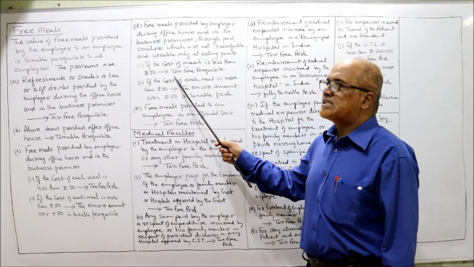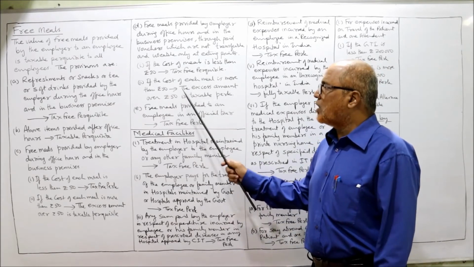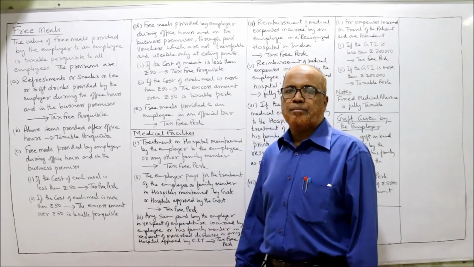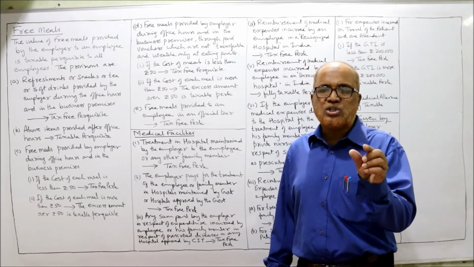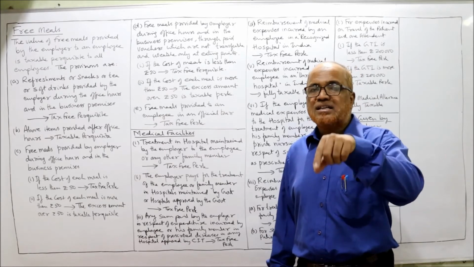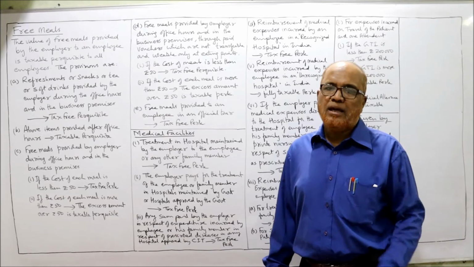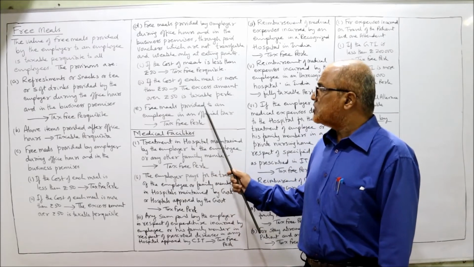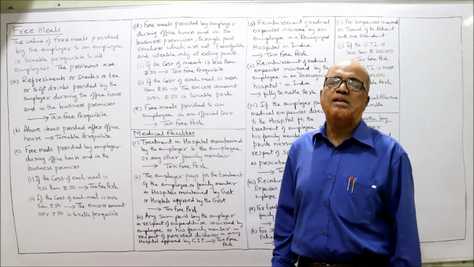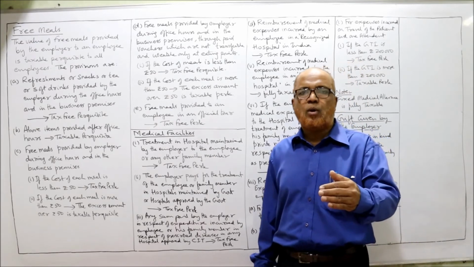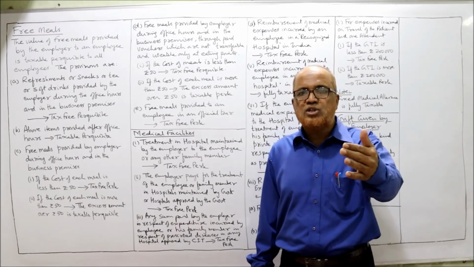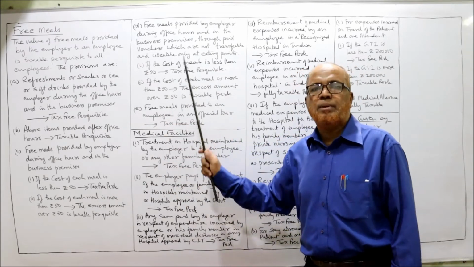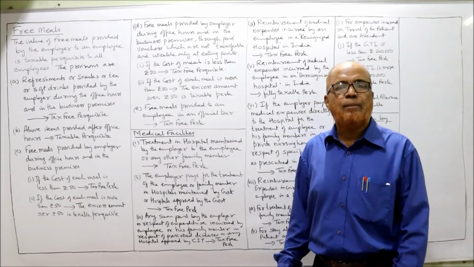If the cost of the meal is less than 50, it is a tax-free perquisite. If the cost of each meal is more than 50, the excess amount over 50 is taxable, just like the previous case. If the value of each voucher is more than 50 rupees, the excess over 50 rupees is taxable. If the voucher value is less than 50 rupees, it is fully exempted. Now, free meals provided to an employee on an official tour are a completely tax-free perquisite. Suppose the employee is on official tour and free meals are given by the employer, that is completely exempted. So you have to remember these provisions regarding free meals given by the employer to the employee.